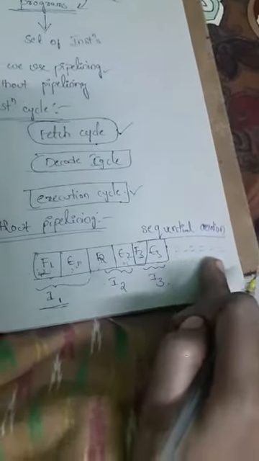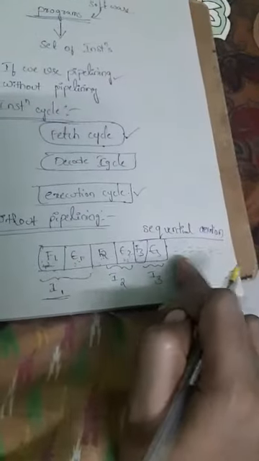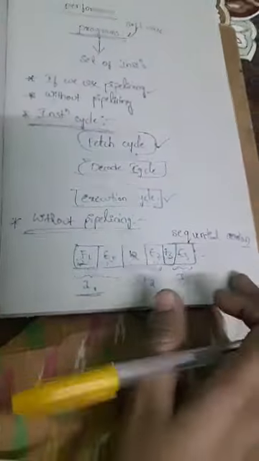If our program has some more instructions, the control unit will automatically go to those next instructions also. This procedure we call sequential execution. So without pipelining, this is how we can execute the instructions.